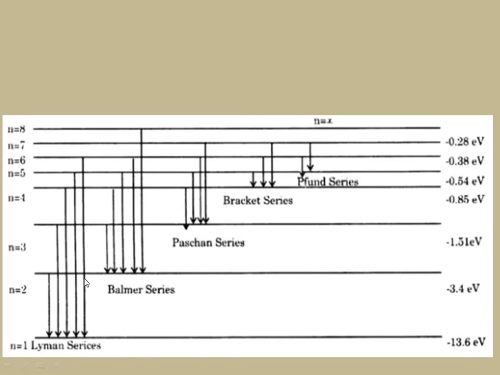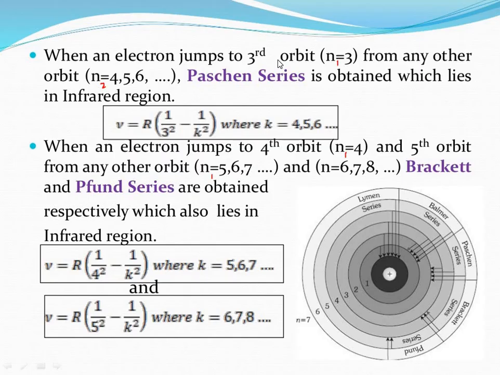Students, again I am telling you, most of the people will confuse the energy level diagram with the spectral diagram. Remember, this is our energy level diagram. Don't confuse it with this. What we have seen earlier is the spectral series, which is nothing but this one.